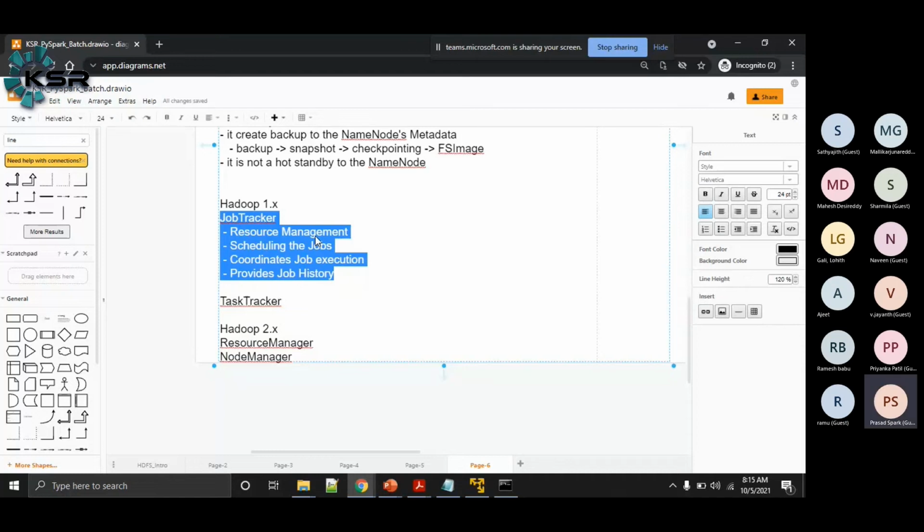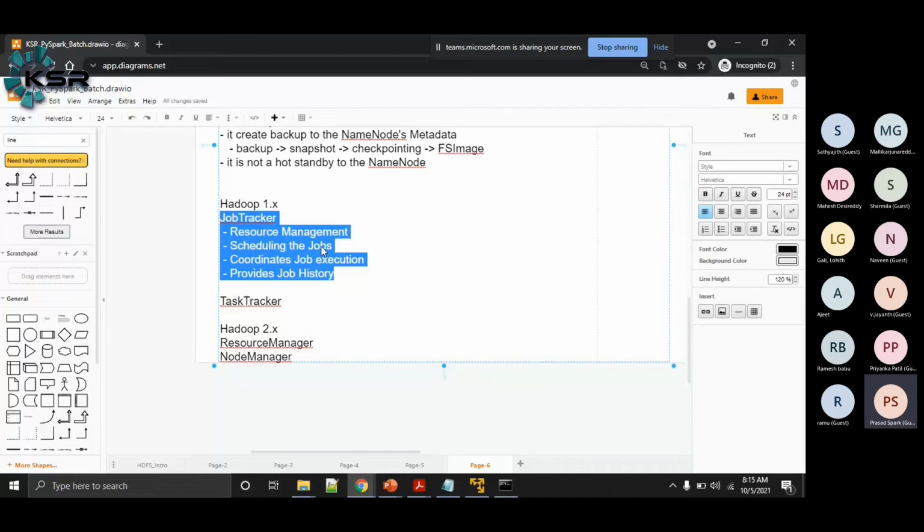If you take any good framework, good design, we should not have a heavy process in a framework. What will happen? Say, if for some reason we keep on requesting the job tracker to provide the job history, it will be busy providing this job history, and because of this, some other services can be affected.